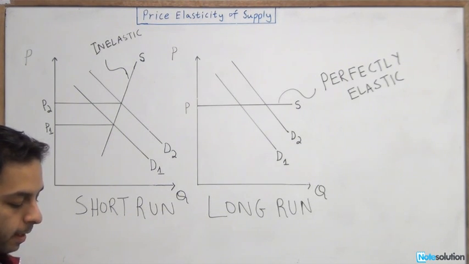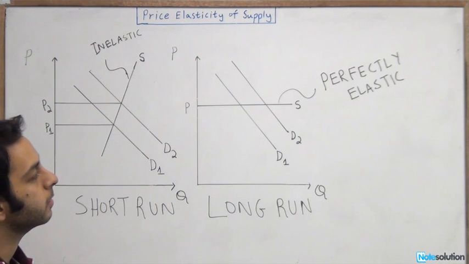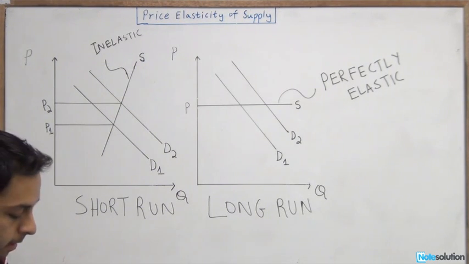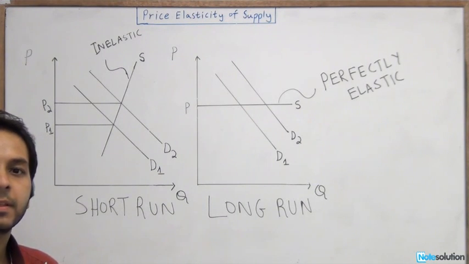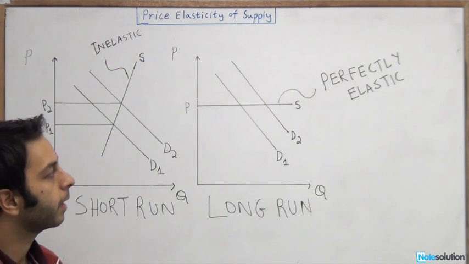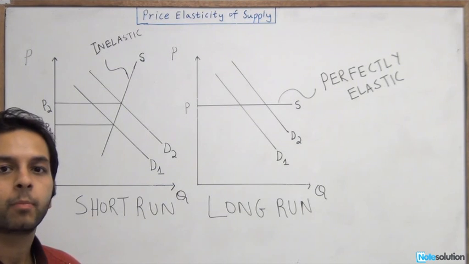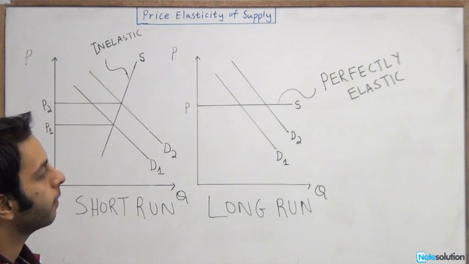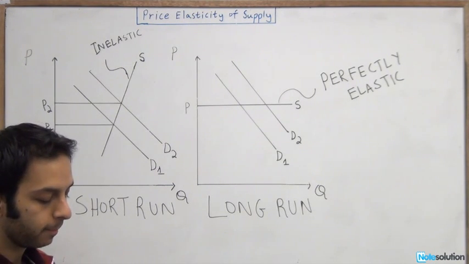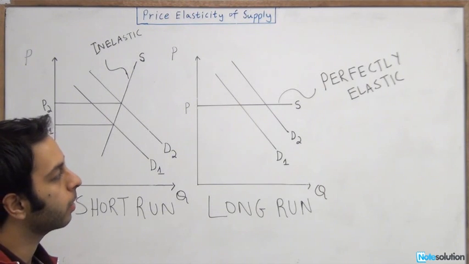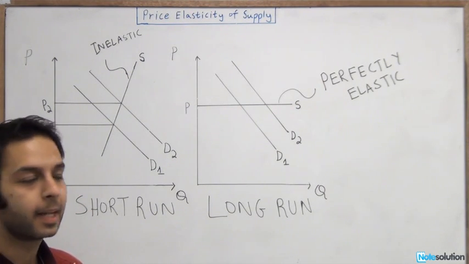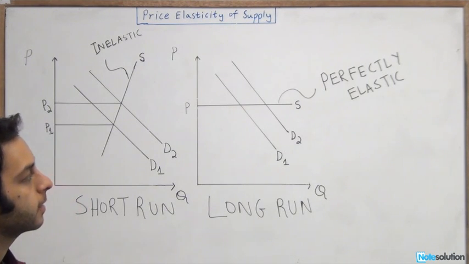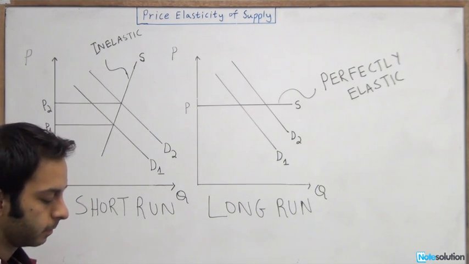So what this is saying is, if the long-run supply of rice is perfectly elastic, then, and the first choice is, as people's income rises, the quantity of rice supplied decreases. First of all, this is talking about people's incomes, which have to do with demand. If your income increases, then you demand more goods, and it really doesn't have much to do directly with supply. And so the next part, when it says the quantity of supply decreases, doesn't really make sense. That's why we can discard that particular one.